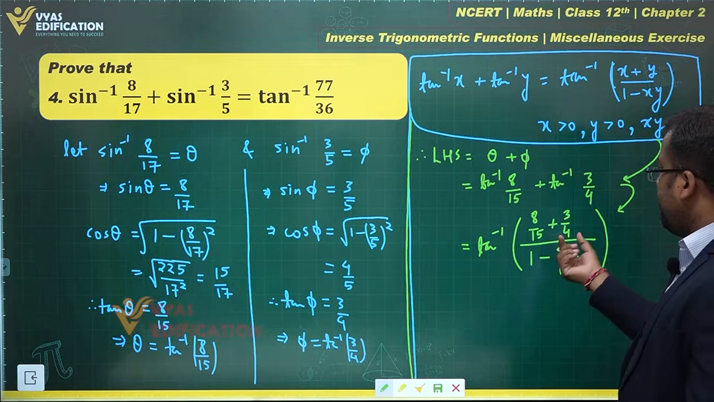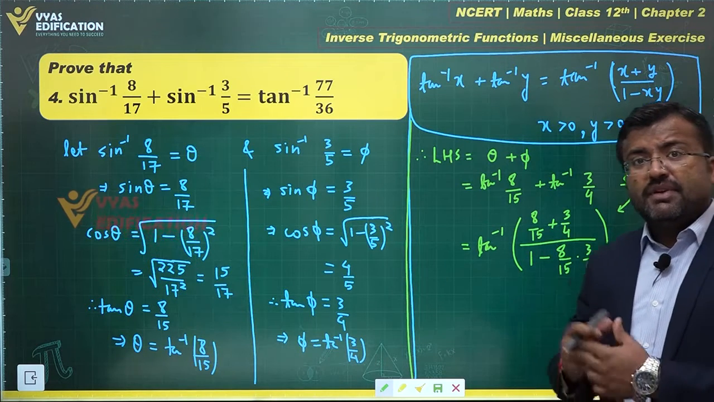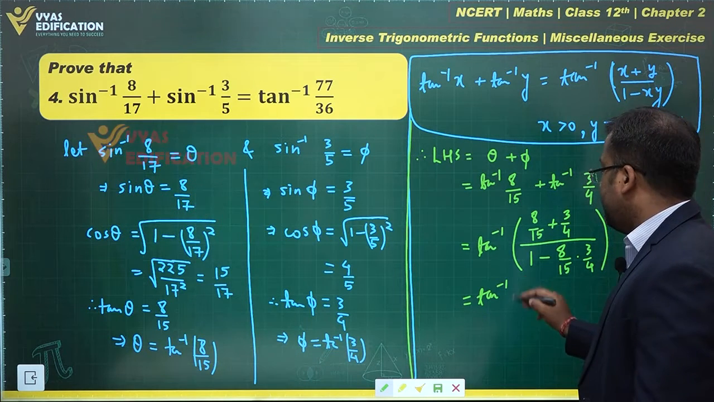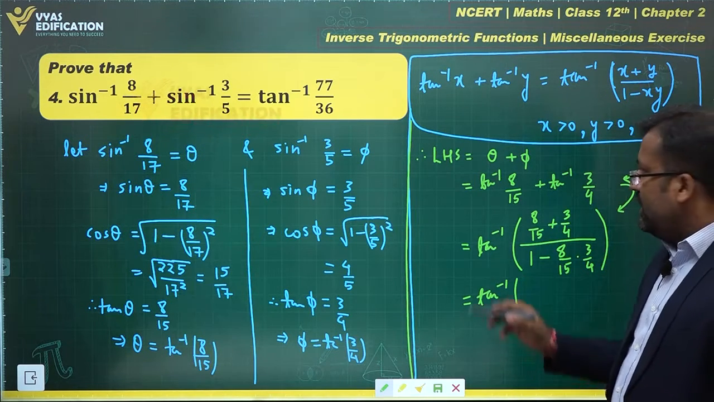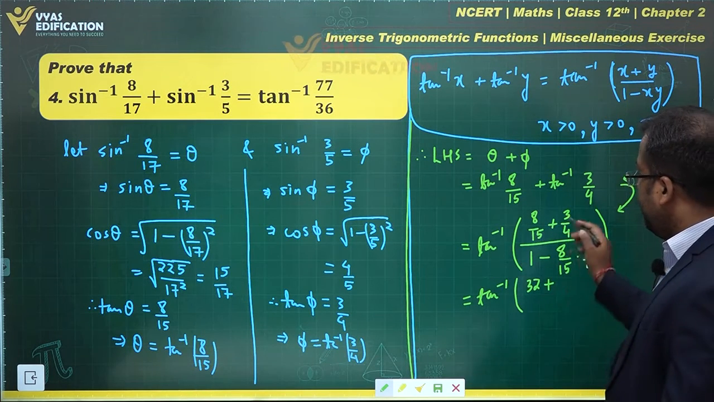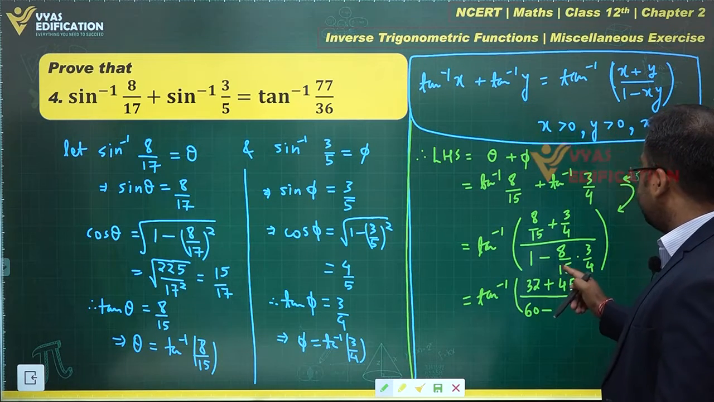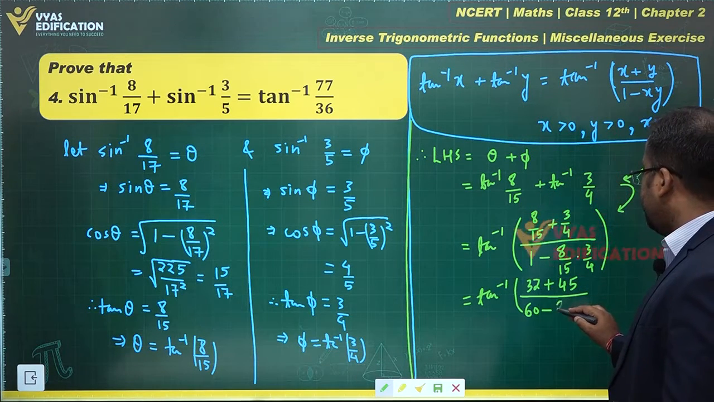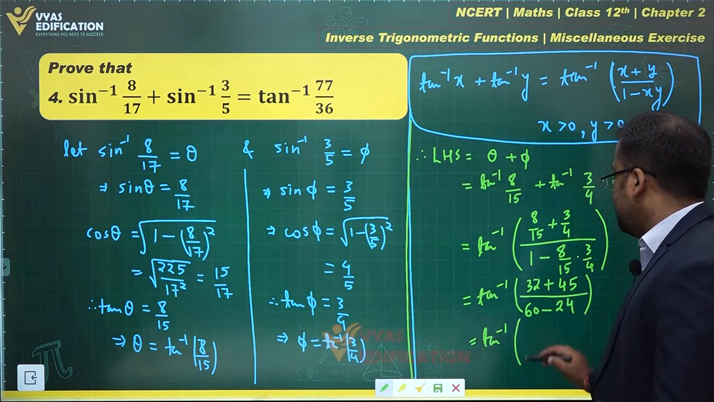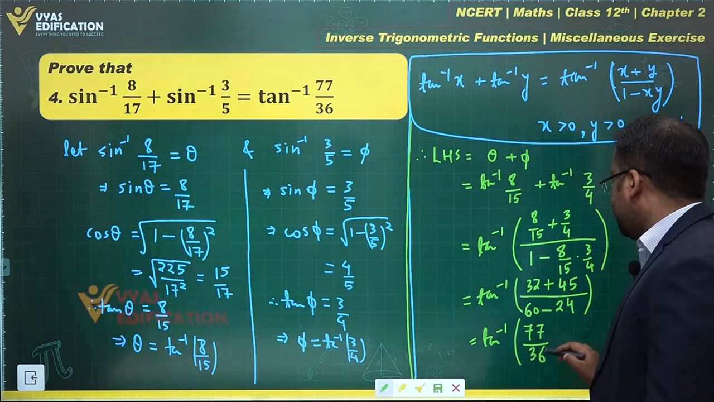Let's take the LCM. Let's multiply by 15 into 4, 60. Let's multiply by 60 in the numerator and 60 in the denominator. What do you get? This is tan inverse. 60 upon 15 is 4, 8 times 4 is 32. Plus 60 upon 4 is 15, 15 times 3 is 45. Okay, 60 times 1 is 60 minus 60 in the denominator, and this is 8 times 3, which is 24. What does that give us further? That gives us tan inverse. This becomes 77 over 36.